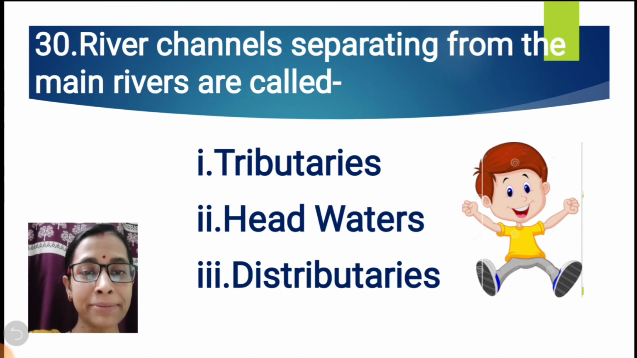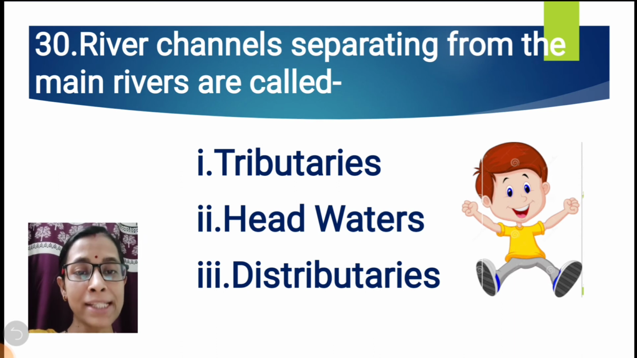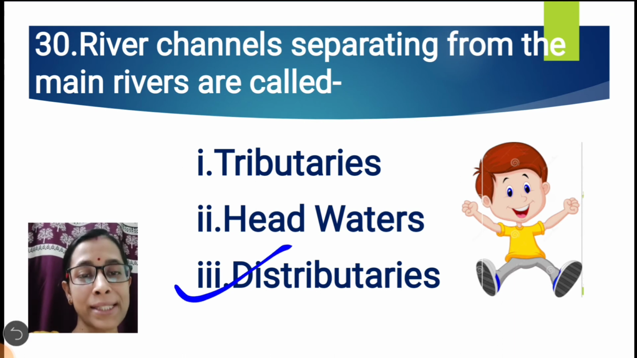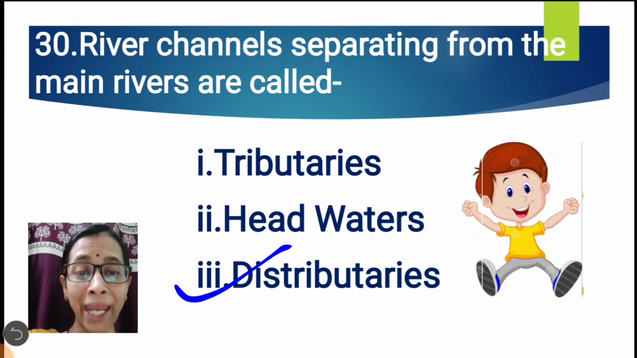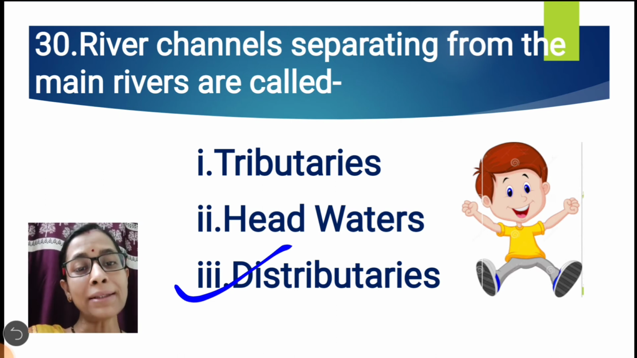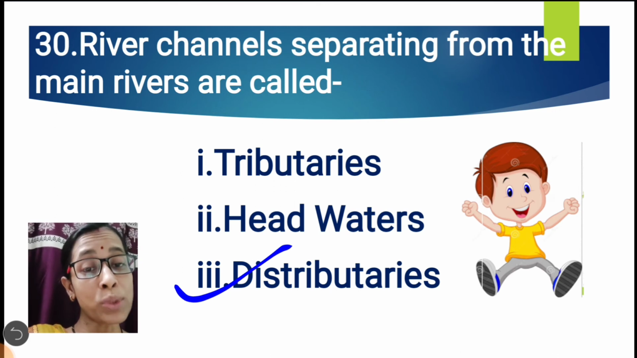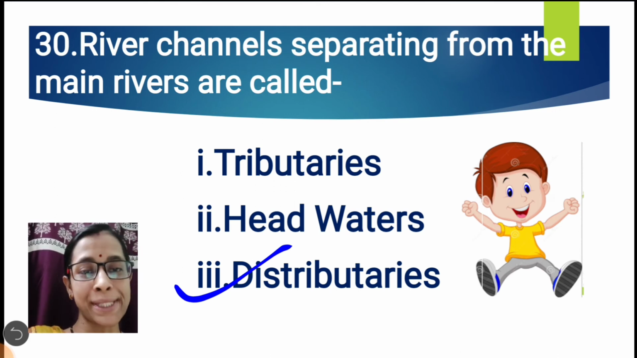Question number 30. River channels separating from the main rivers are called tributaries, headwaters or distributaries. The correct option is distributaries. They are getting separated from the main river. That means they are distributing the water of the main river. That's why they are known as distributaries, and mostly they are found in the lower courses.